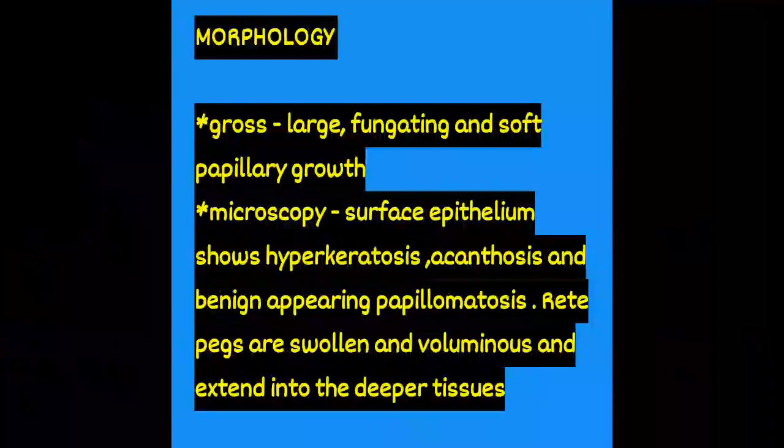Regarding the gross and microscopical morphology of verrucous carcinoma, first the gross morphology: it is seen as a large fungating and soft papillary growth. Regarding the microscopic morphology, the surface epithelium shows hyperkeratosis, acanthosis, and benign appearing papillomatosis. Rete pegs are swollen and voluminous, and they extend to the deeper tissues.